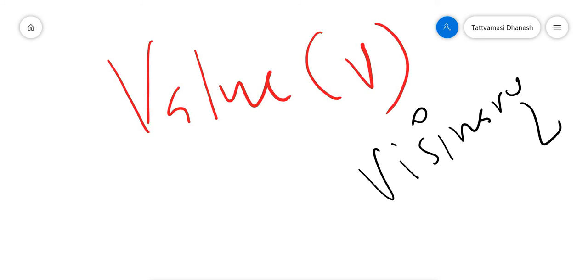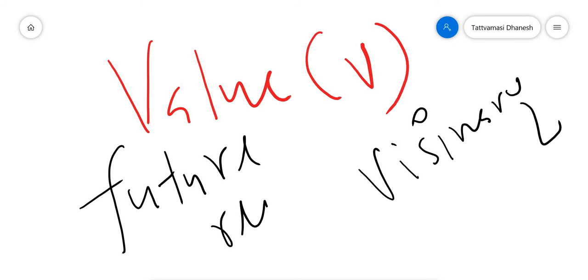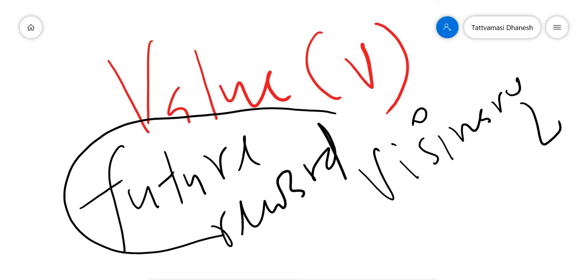If the agent is focusing on the long-term return, on future rewards, not only the current reward, then the agent is a visionary.